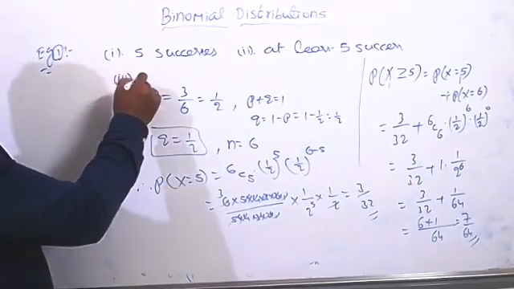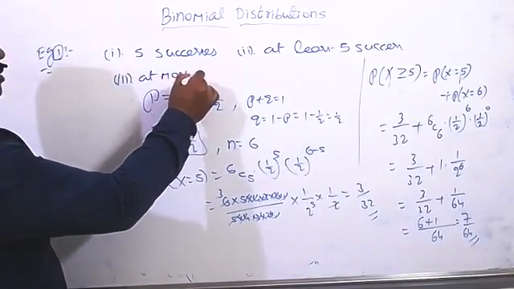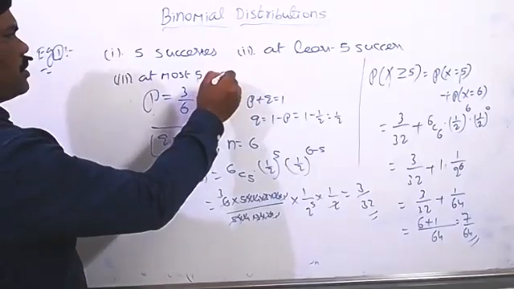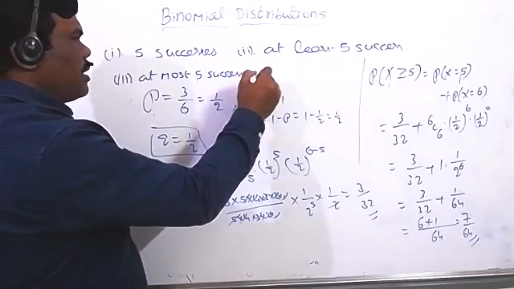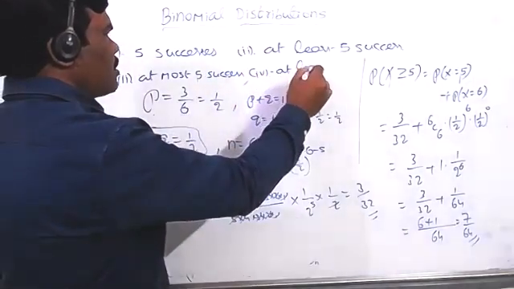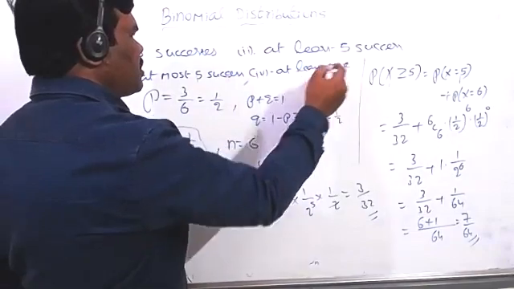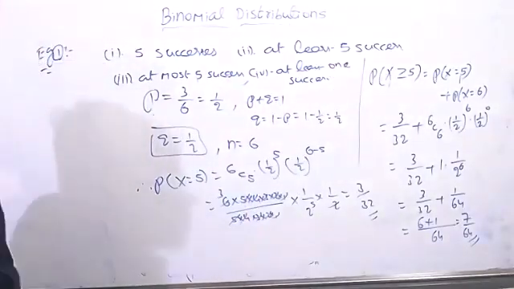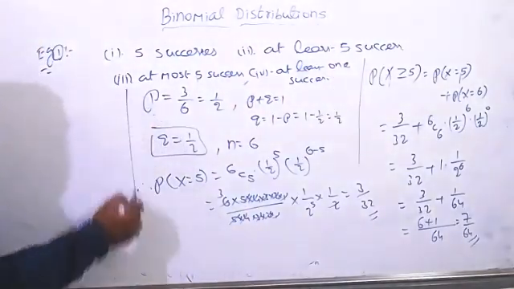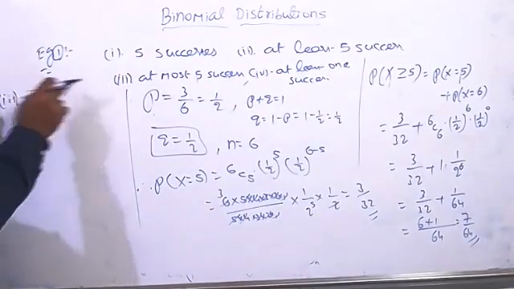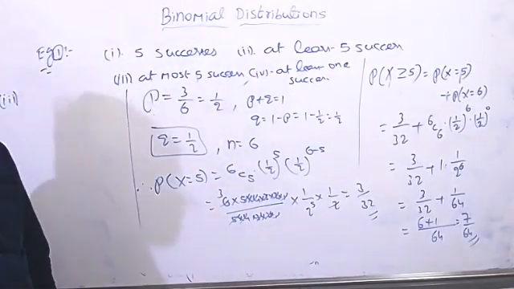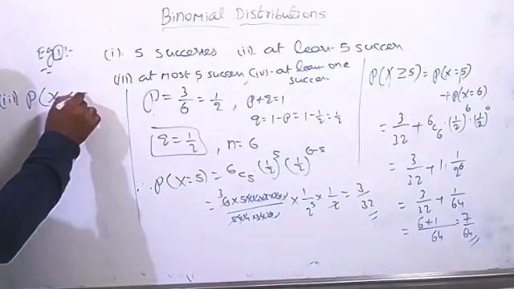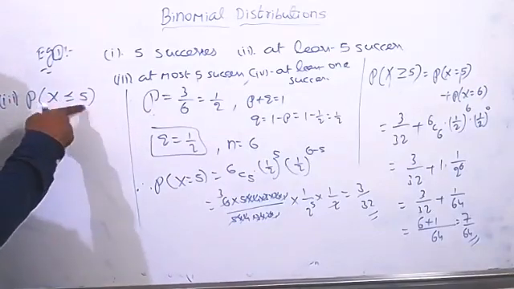Third one, at most 5 successes. Next, fourth one, at least 1 success. And fifth one, no success. Then how to find these conditions? Suppose you take the third question, at most 5 successes. What is at most here? Maximum 5, and less than 5 is also not an issue. That means you can write the probability of X is less than or equal to 5. X is maximum 5 and less than 5 also.